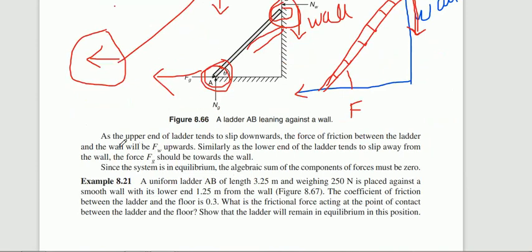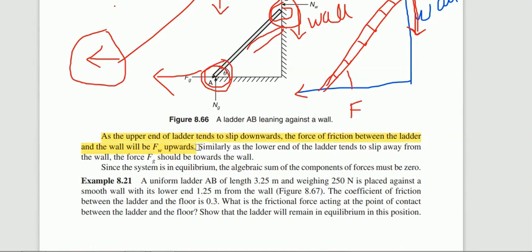As I explained, the upper end of the ladder always tends to slip downward, so the force of friction between the ladder and the wall will be Fw, and it is upward. Whatever I have explained in the figure is the same thing. Similarly, the lower end of the ladder always slips away from the wall. This is the wall, and the ladder end is always moving away from it. Therefore your friction force is towards the wall.